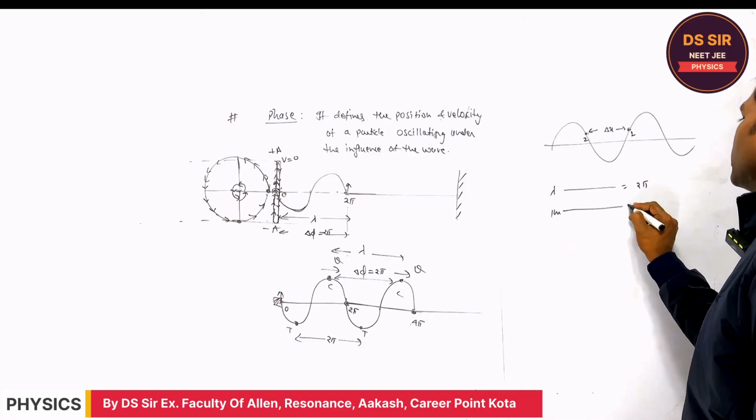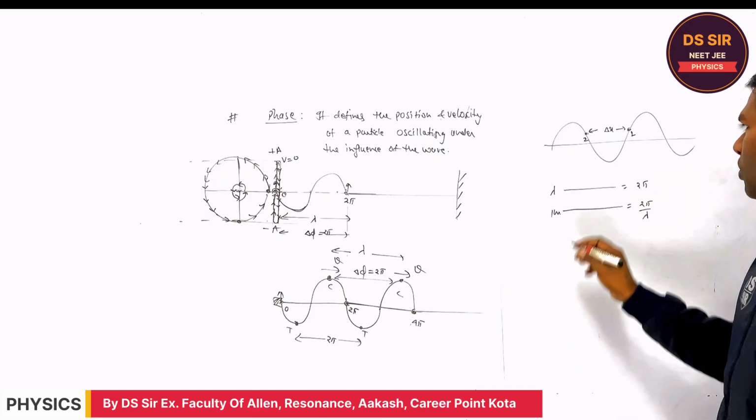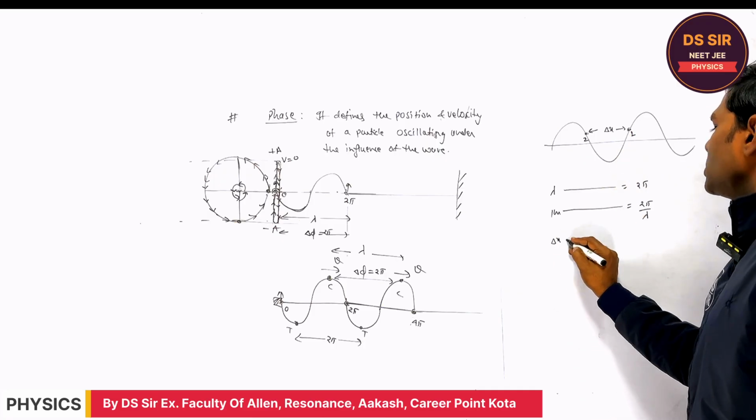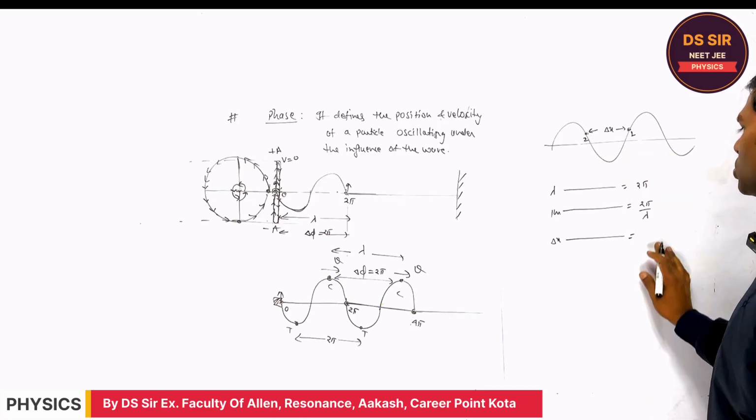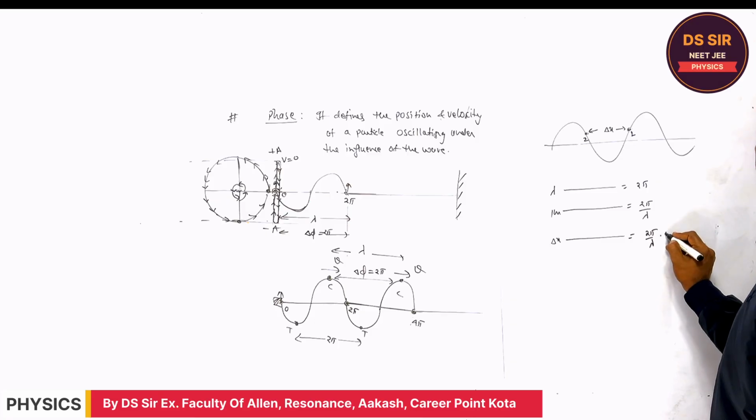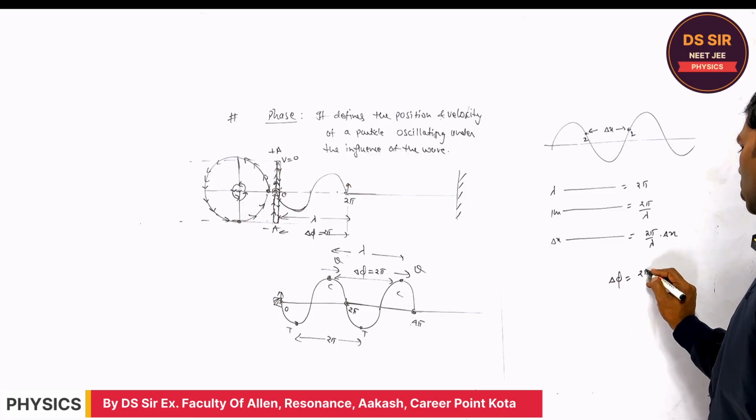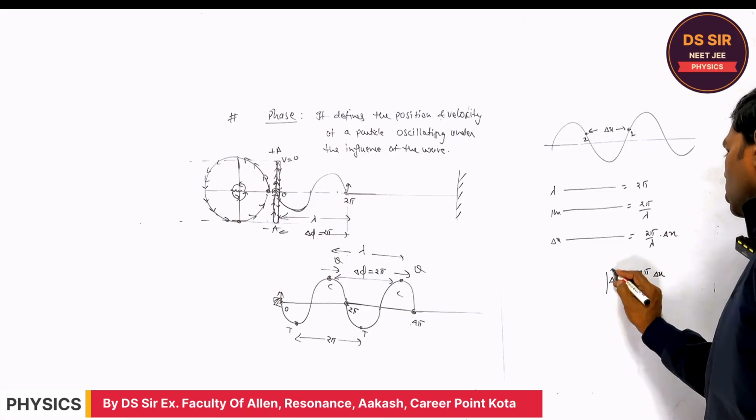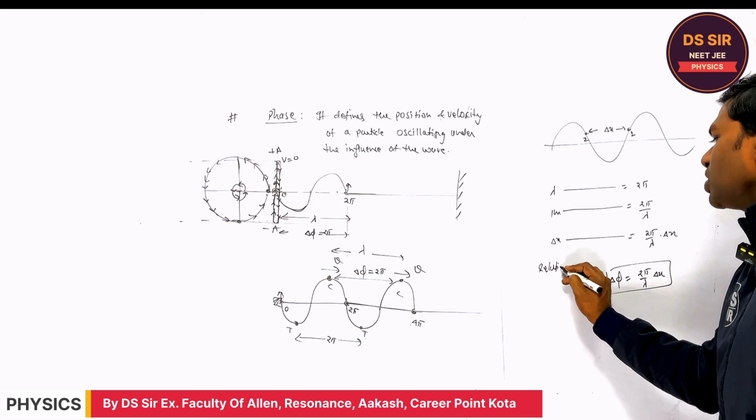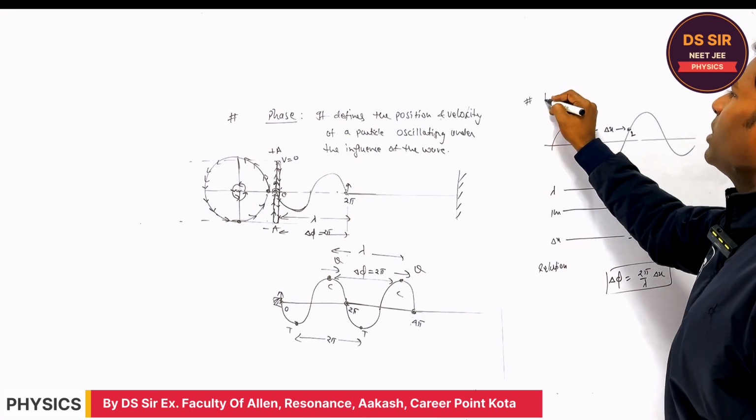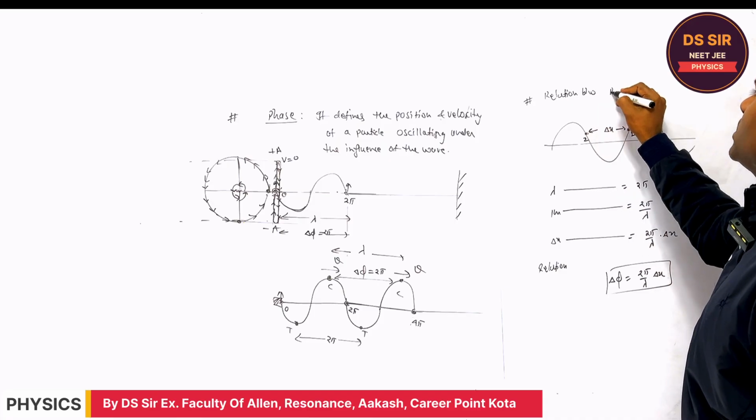For 1 meter, what is the phase difference? Say 2 pi by lambda. For delta x meter, if the distance between the two particles is delta x, what is the phase difference between these two particles? 2 pi by lambda into delta x. So this is the phase difference, 2 pi by lambda into delta x. So this is the relation between, I'm writing the heading over here, relation between phase difference